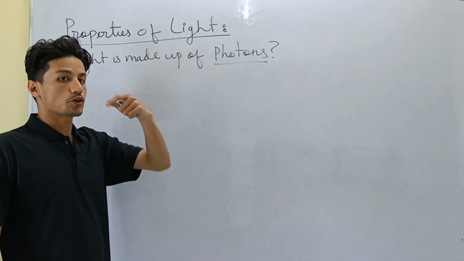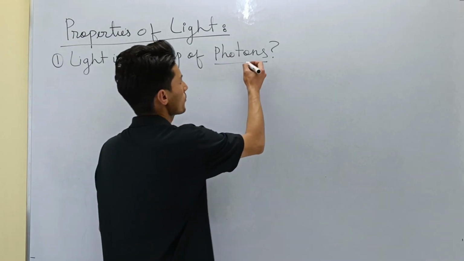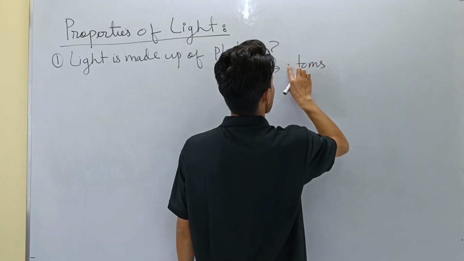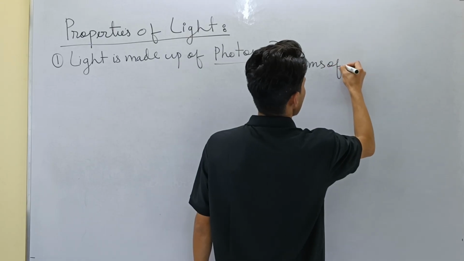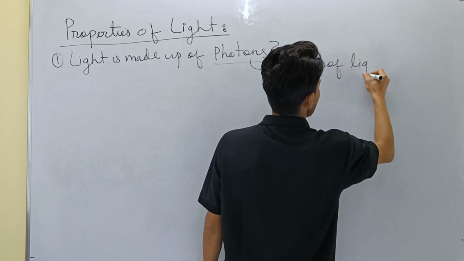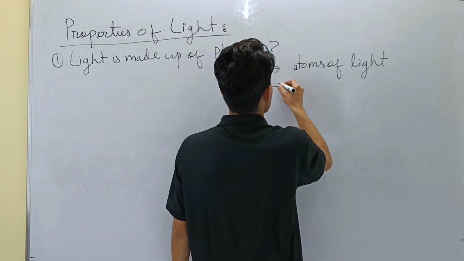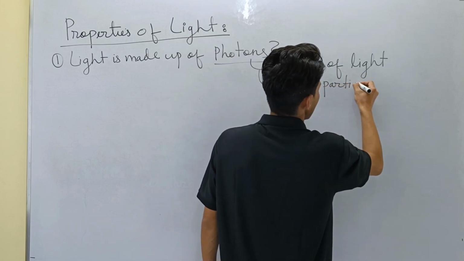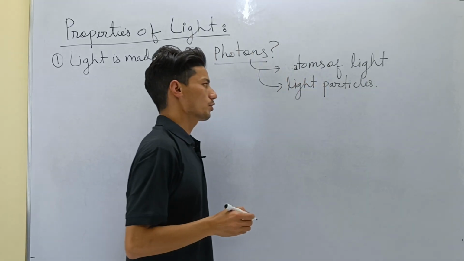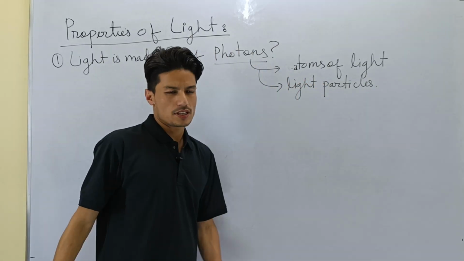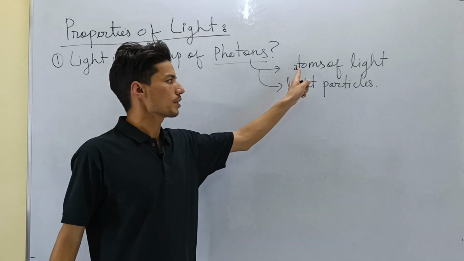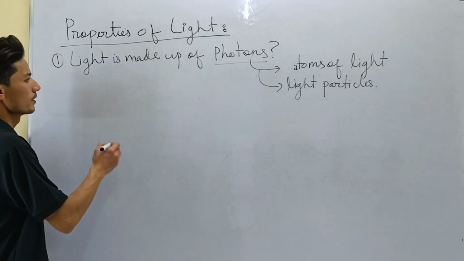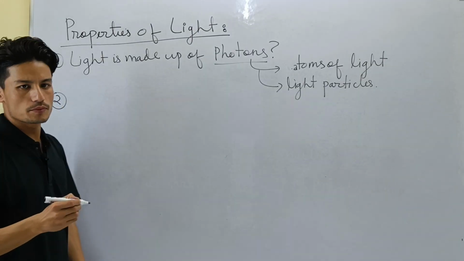See, photons are the atoms of light. Remember that. By photons we mean the tiny atoms of light, or we can also say light particles. The atoms of light are known as photons. Photons are light particles. They are the size of the atom only, so they are called atoms of light. So the first property is light is made up of photons.